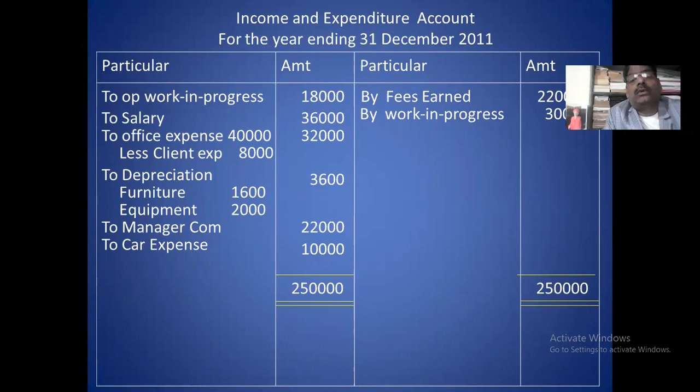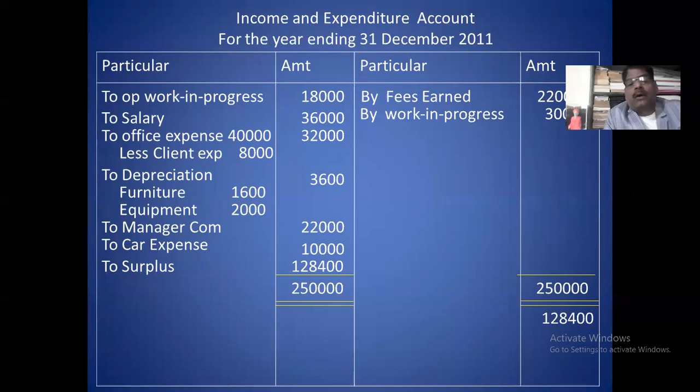2,50,000 is the credit side total. Difference is called surplus. That difference is 1,28,400. That difference is called surplus, goes to balance sheet. And this surplus, the surplus profit, goes to profit and loss appropriation account.